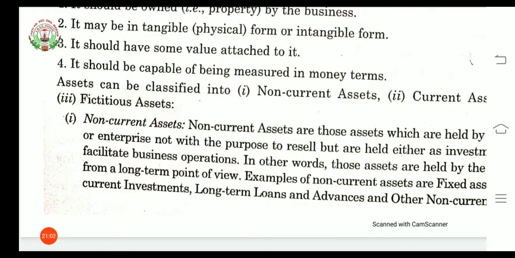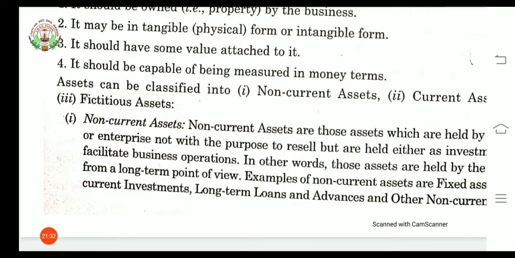Means the firm purchases them to increase their business and to take help of those assets for business operations, but not for resale. And these assets stay with the firm for a long-term period. A few examples are given here, like non-current investment, long-term loans and advances, or other non-current assets.